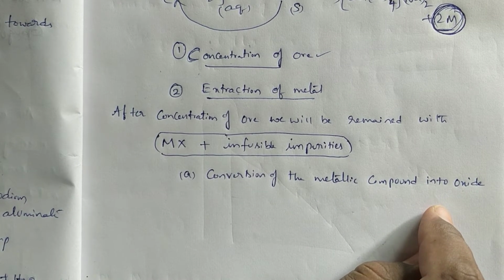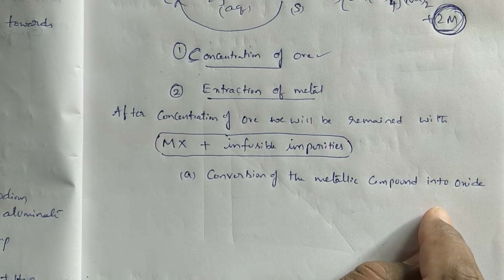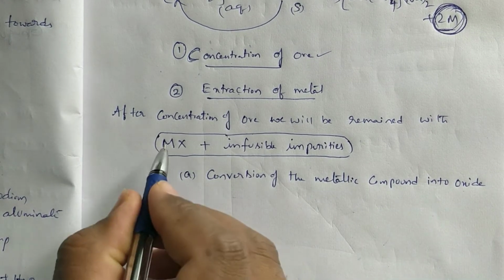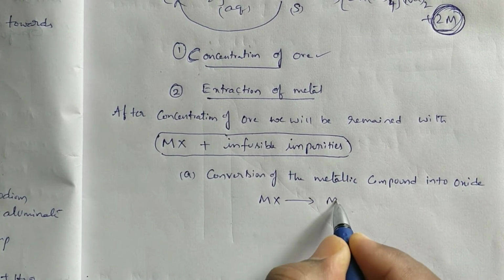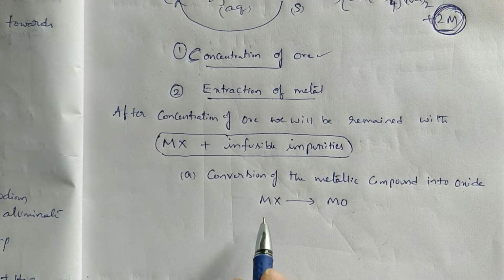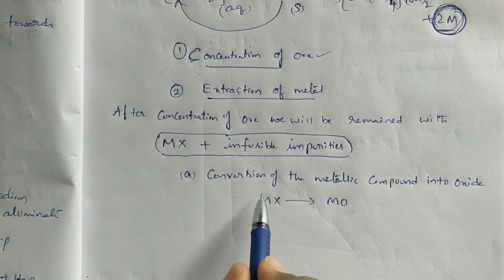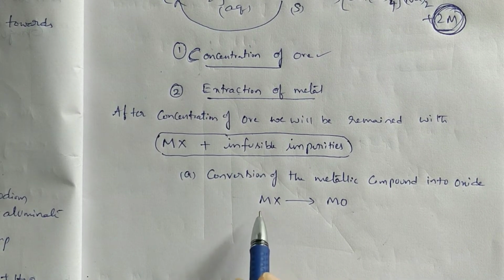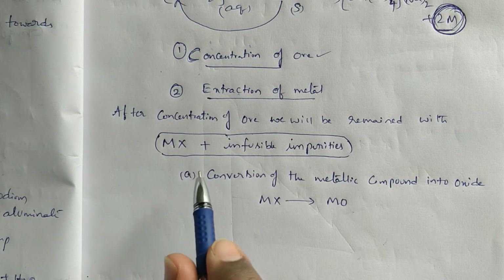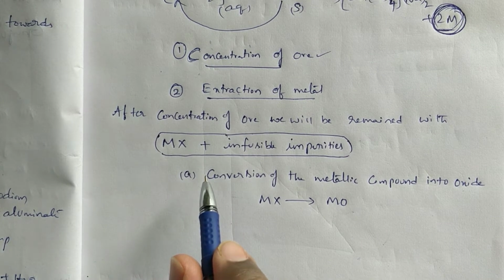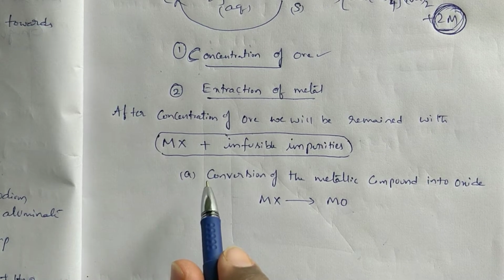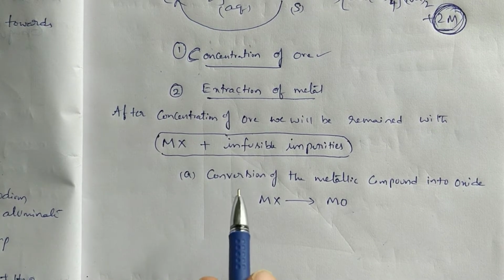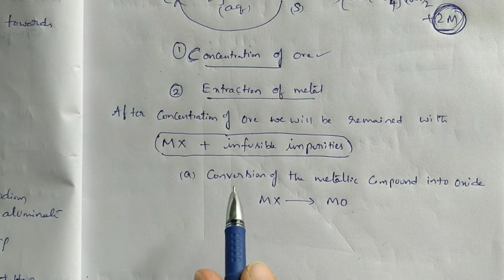Is it okay? So whatever the combination of metal, that is MX, is converted to MO. Meaning of that one, whatever the compound might be, suppose some occur in fluorides, some are present in sulfides, some in carbonates, some in hydrated oxides.